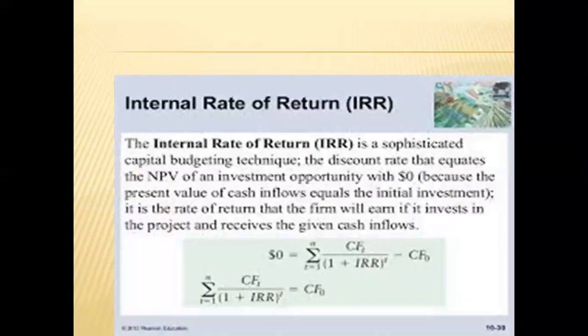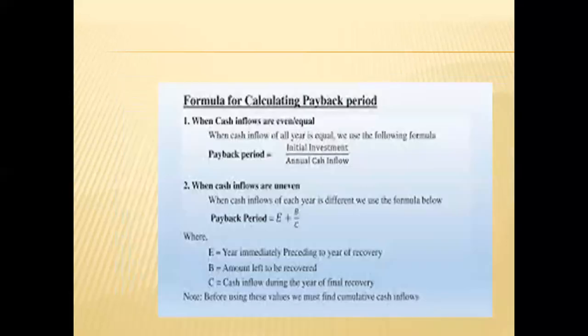Next is IRR. IRR is nothing but the internal rate of return method. It is one of the sophisticated capital budgeting techniques we can say. Here the discount rate is going to equate the NPV of an investment opportunity to zero, because here the present value of cash inflows will be equal to the initial investment. So it is the rate of return that the firm will earn if it invests in the project and receives the given cash inflows. Based on the formula, the sum from t equals 1 to n of CFt divided by (1 plus IRR) to the power n, minus CF naught, we are going to calculate this IRR.